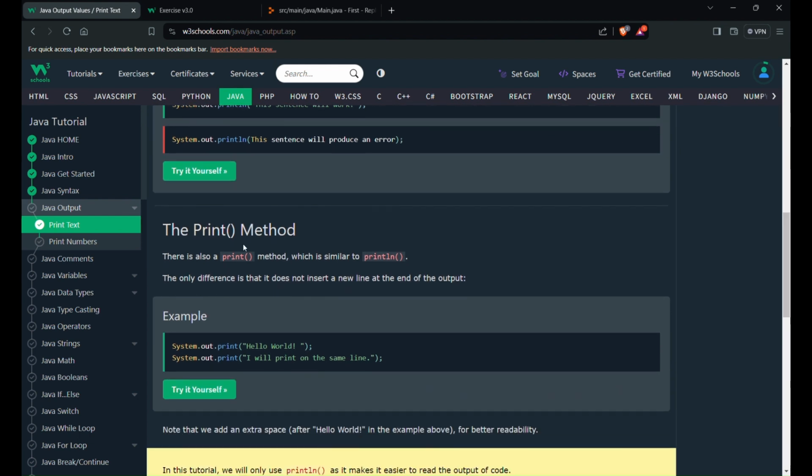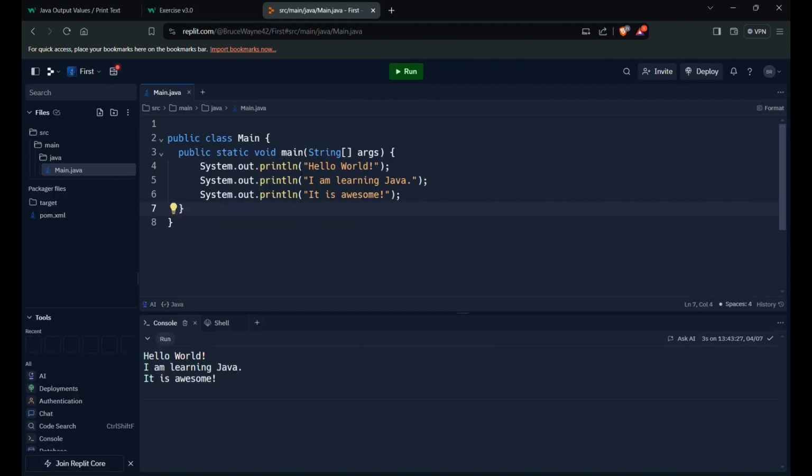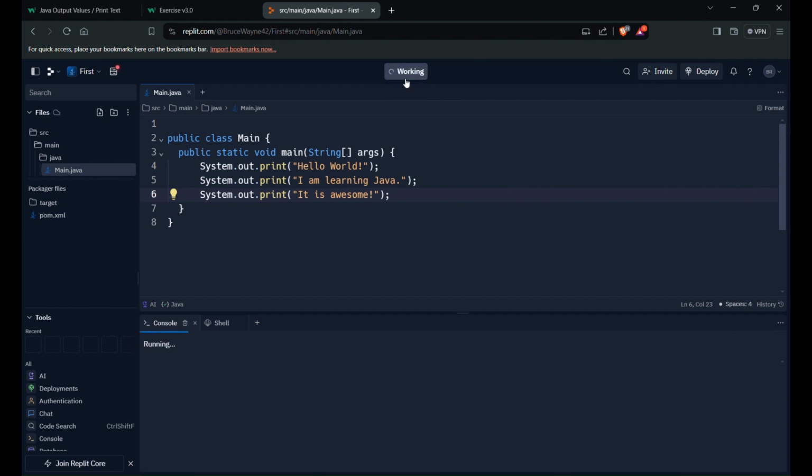And the print method, there is also a print method which is similar to println. So we can use print instead of println. The only difference is that it does not insert a new line at the end of the output. So let's try with this also. What will happen if we use just print instead of println? Let's run this.